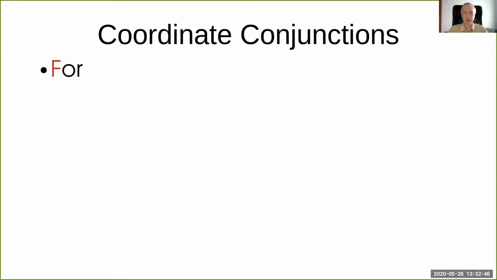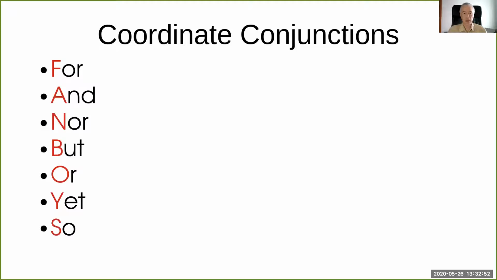So let's cast our mind back to the previous talk, which was all about coordinate conjunctions. Coordinate conjunctions are a limited set: for, and, nor, but, or, yet, and so.